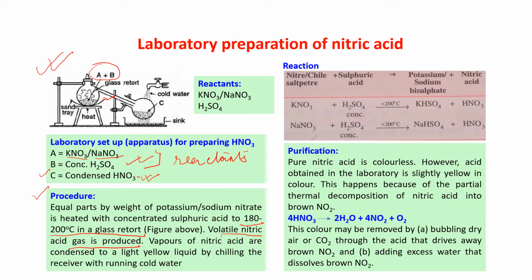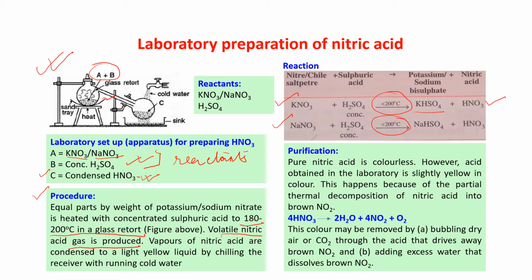Now, the reaction. See that KNO3 plus concentrated H2SO4, the temperature below 200 degrees centigrade, this is very, very important. We are getting KHSO4, that is potassium bisulfate, and we are getting HNO3. If we are taking NaNO3, then concentrated sulfuric acid we are using, temperature below 200 degrees centigrade.